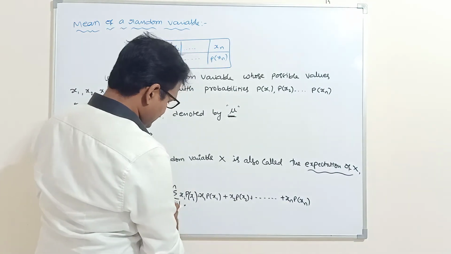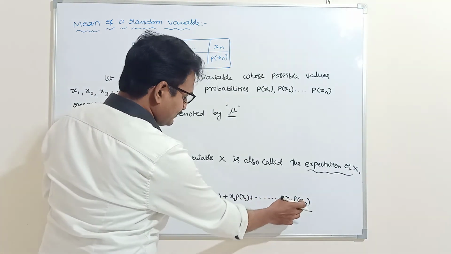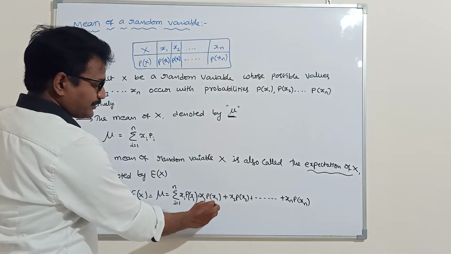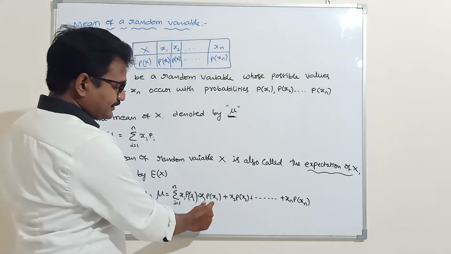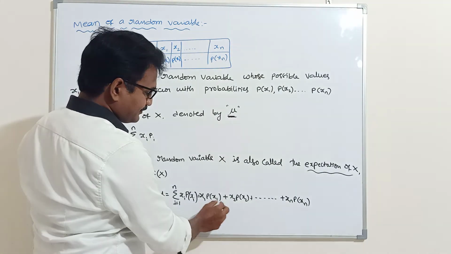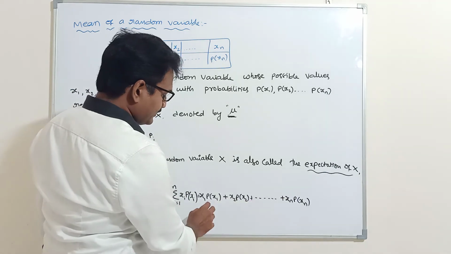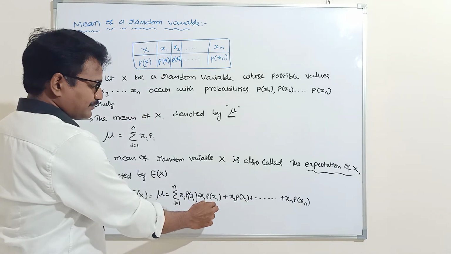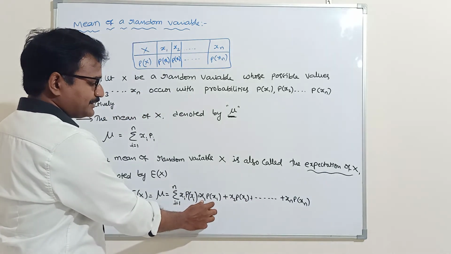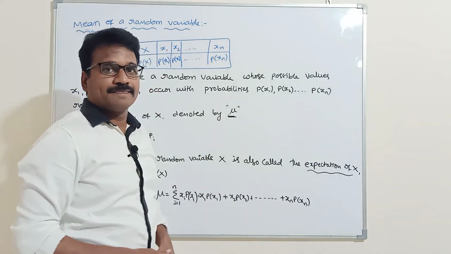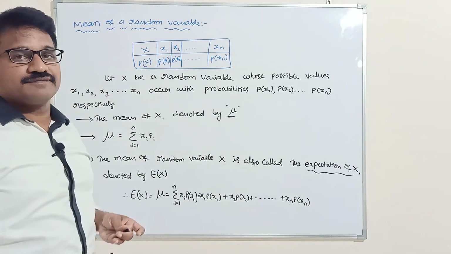Next, up to the last term, n: xn into p of xn. It is nothing but the sum of the product of the random variable and the probability distribution, which is called the mean of a random variable.